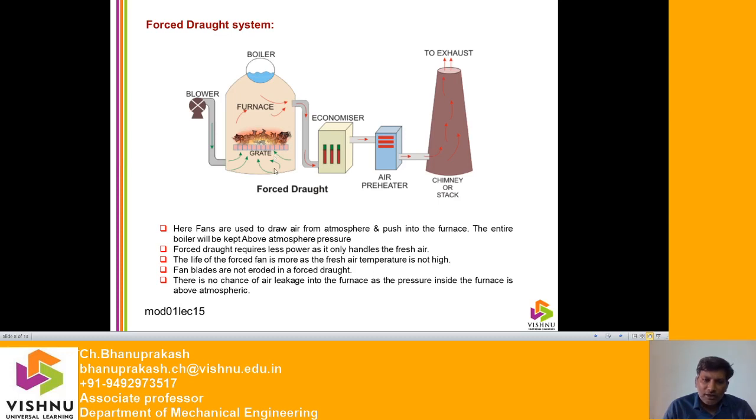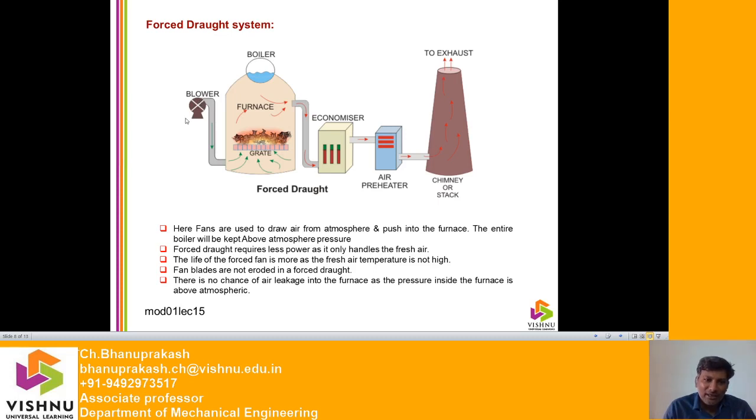See here, forced draught requires generally less power as it only handles the fresh air. So that is one advantage here. The life of the forced fan is more because the fresh air temperature is not high. If the fresh air temperature is very high, the life of the particular blower will be reduced. The fan blades are not eroded in a forced draught because it handles only air.